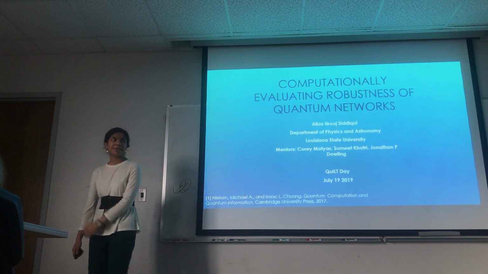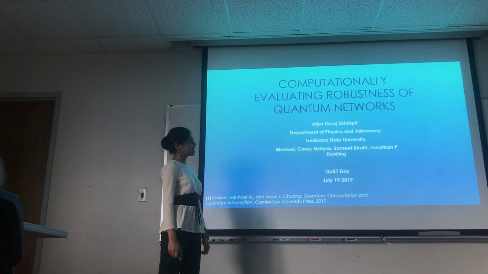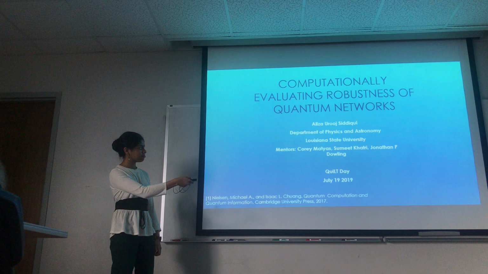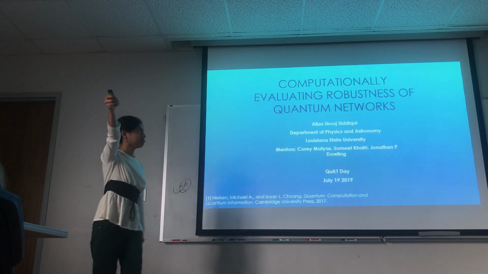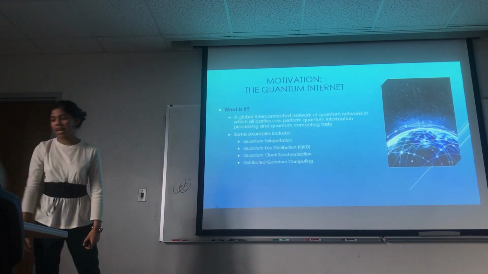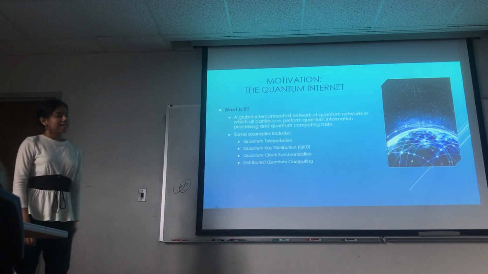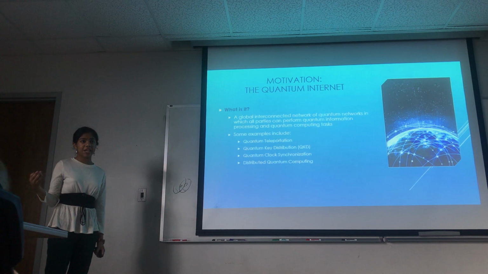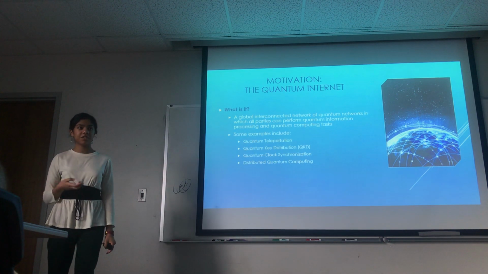Good morning. My name is Aliza Siddiqui, and today I will be discussing the robustness of various quantum networks. Okay. So what exactly is a quantum network? A quantum network is a system used to distribute entanglement between members across large distances.